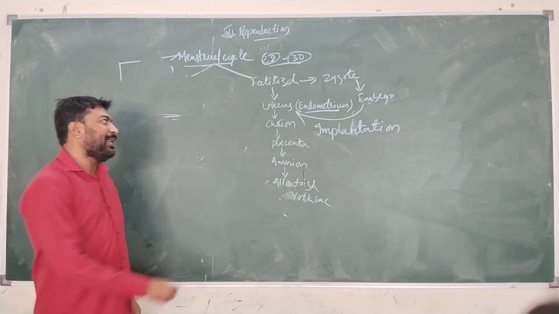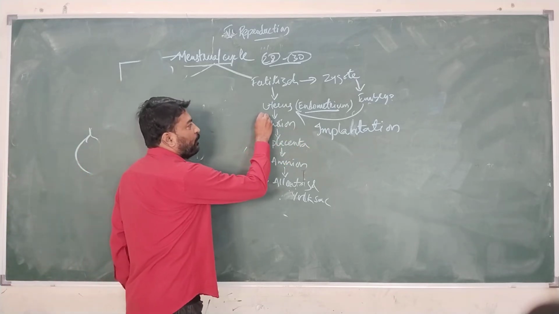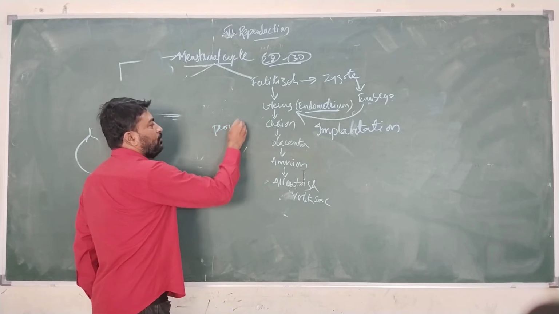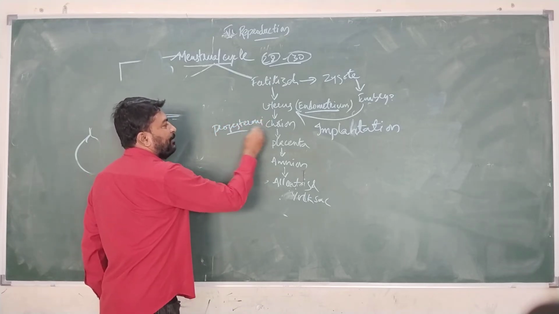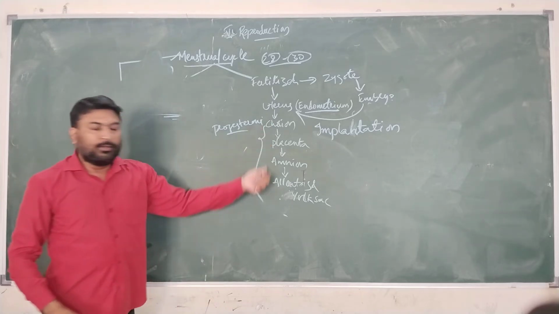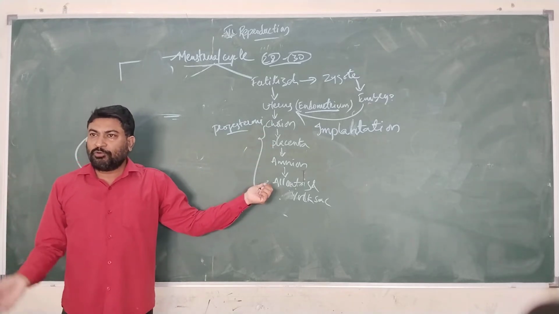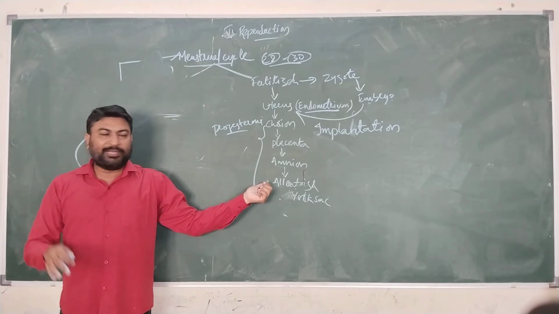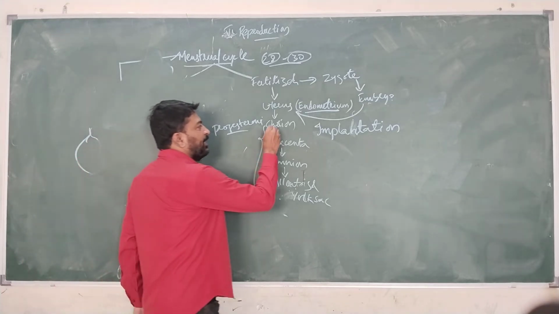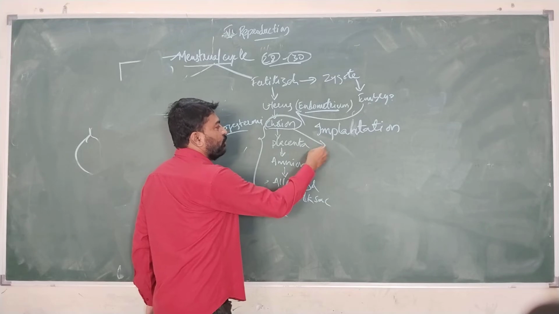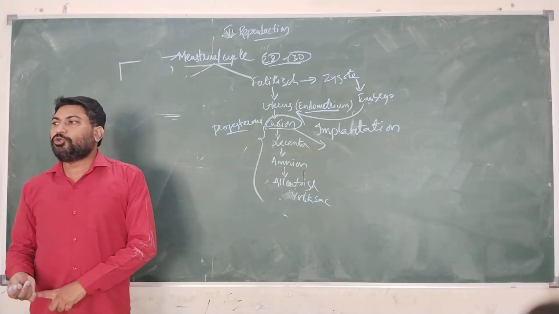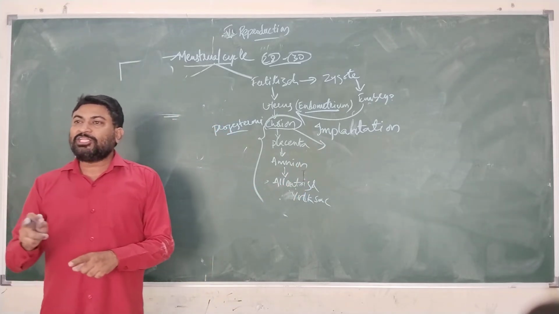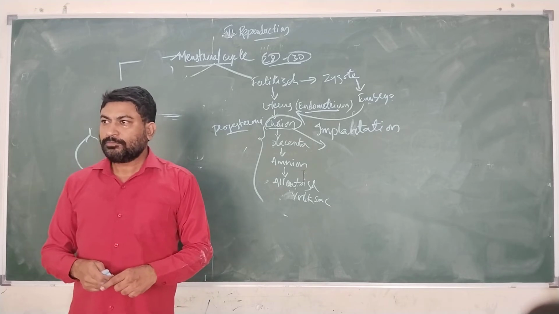Once implantation has taken place, progesterone plays a major role in the development of these layers. Before 12 weeks of the growing embryo, that means before 3 months, the first important layer to be developed is known as the chorion. This chorion acts as nourishment for the growing embryo.